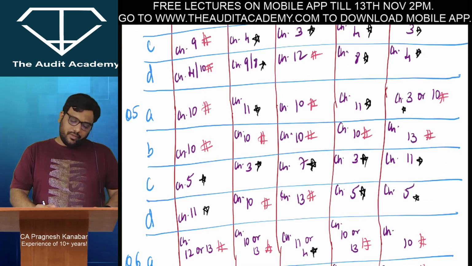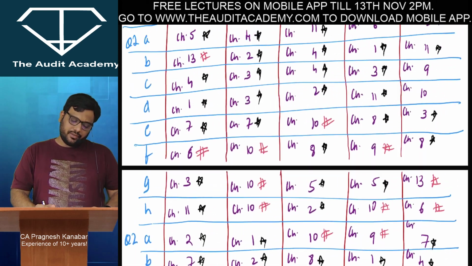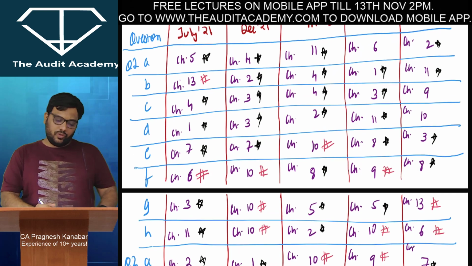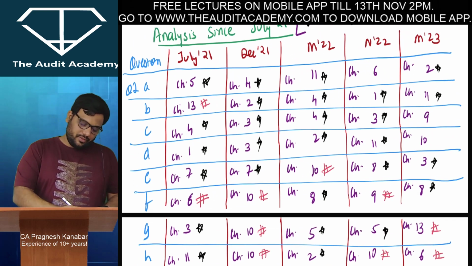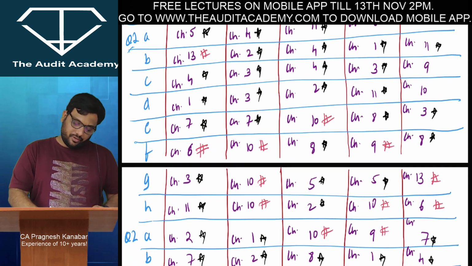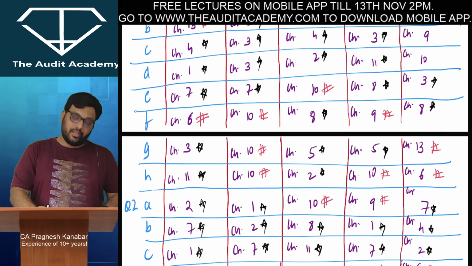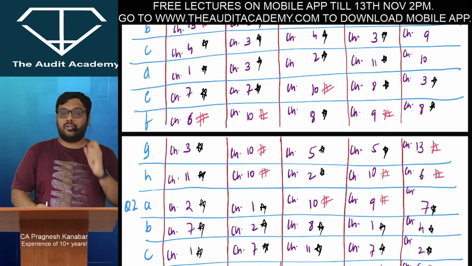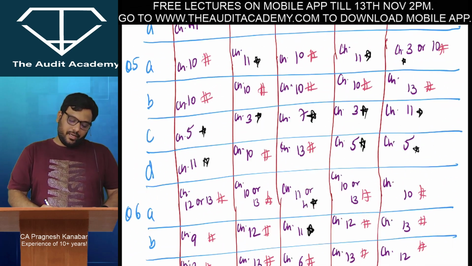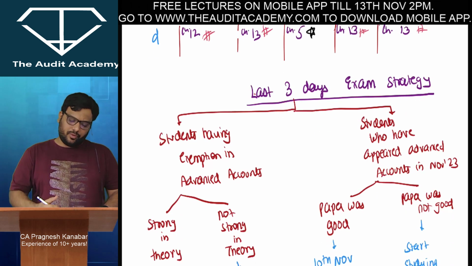Now we do see that it is a fair mix of standards and non-standards, but we usually see that the very first question, which is correct or incorrect, they are asking majorly from standards in that particular question. All right, so yes, and you know that that question is compulsory, 14 marks. So this kind of analysis I have done over here. Now I just go through it, you will get the feel about what I'm trying to say.